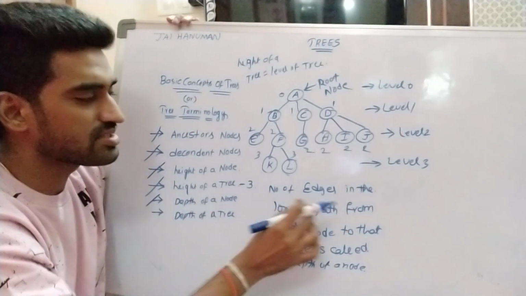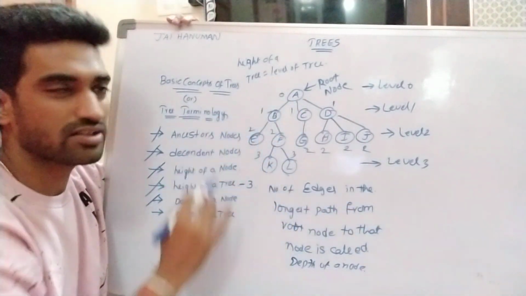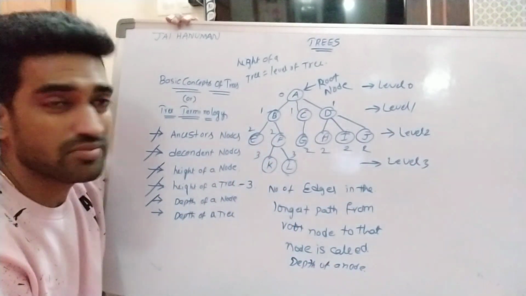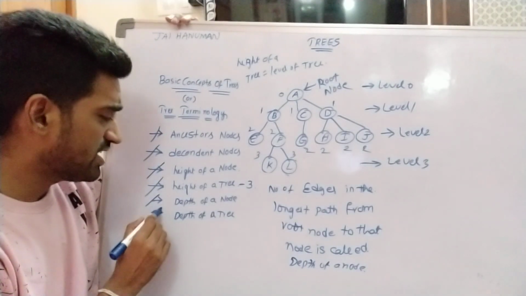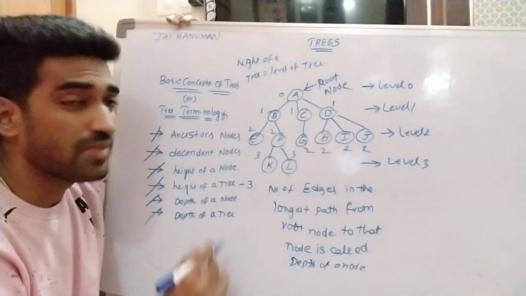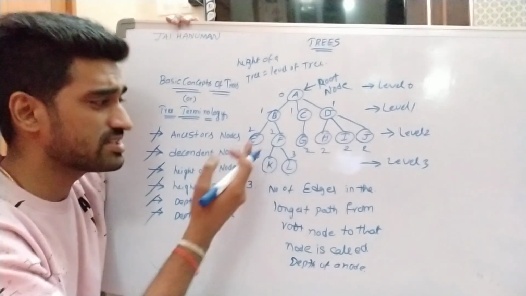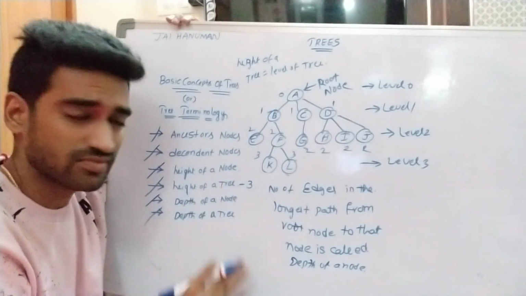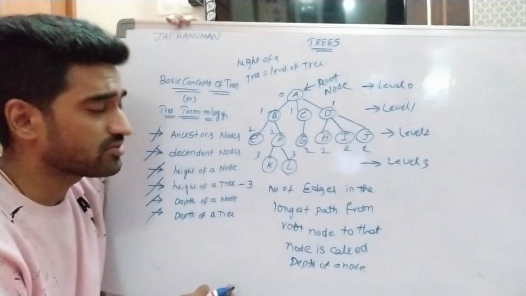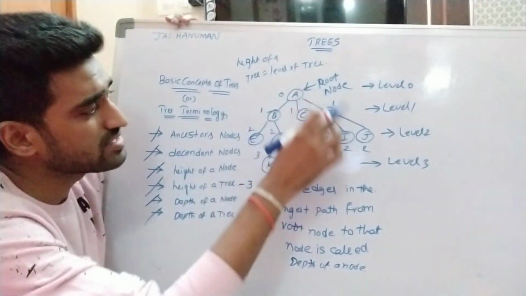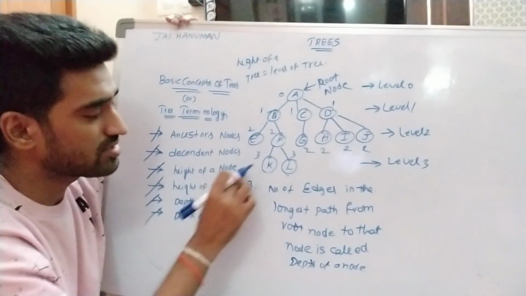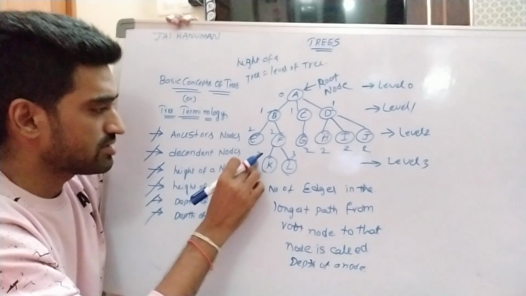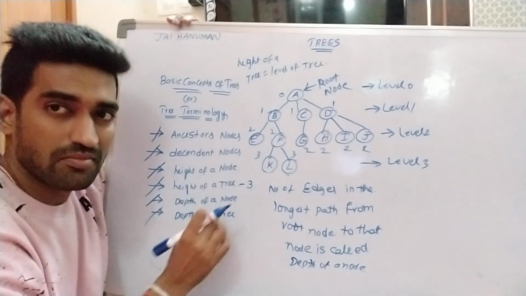So number of edges in the longest path from root node to that node is called as depth of a node. Then depth of a tree, maximum depth of a node is said to be depth of a tree. So what is the maximum depth for this tree? 3. So that's why this is said to be depth of a tree.